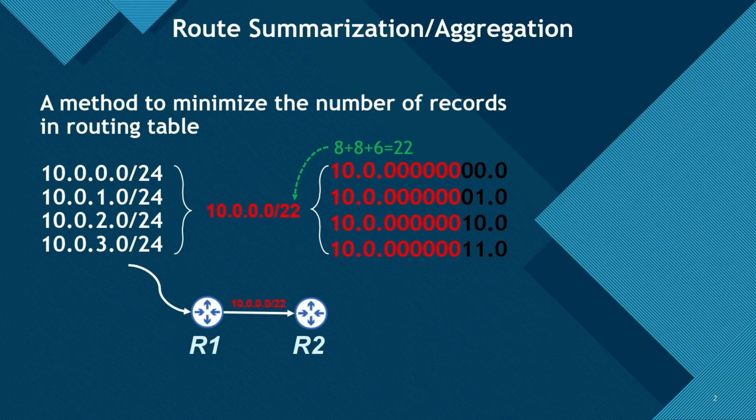Route summarization or aggregation is a method to minimize the number of records in our routing table. Imagine that on R1, we have 4 routes in the routing table for different networks.